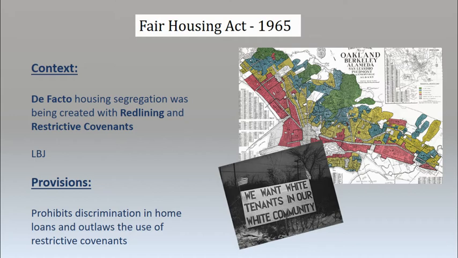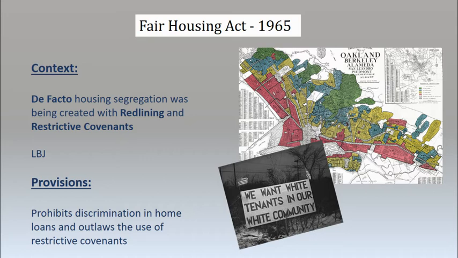Fair Housing Act of 1965. So at this point, there is no legal segregation, but there is de facto segregation. We see people using things like redlining and restrictive covenants to keep white neighborhoods from being integrated. As you can see in the map on the right, we have a map drafted by the federal government used by banks to decide which areas should get their best home loans. Green areas were considered desirable and they would get generous loan terms. Red areas, hence redlining, were areas that were largely minority and working class, and they were considered risky by the banks, and they were given very poor terms on home loans with often very high interest.